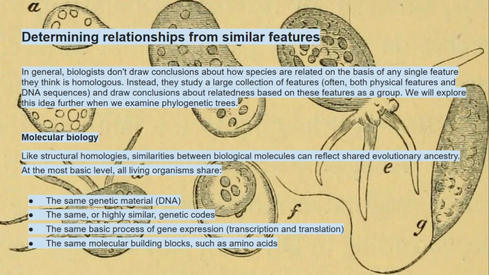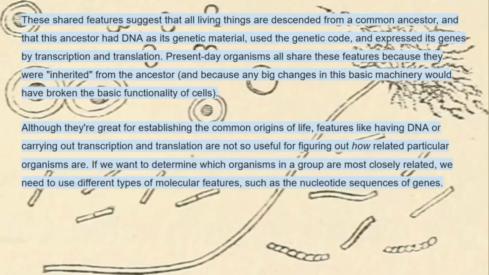Molecular biology, like structural homologies: similarities between biological molecules can reflect shared evolutionary ancestry. At the most basic level, all living organisms share the same genetic material, DNA, the same or highly similar genetic codes, the same basic process of gene expression, transcription, and translation, and the same molecular building blocks, such as amino acids. These shared features suggest that all living things are descended from a common ancestor and that this ancestor had DNA as its genetic material, used the genetic code, and expressed its genes by transcription and translation. Present-day organisms all share these features because they were inherited from the ancestor and because any big changes in this basic machinery would have broken the basic functionality of cells.